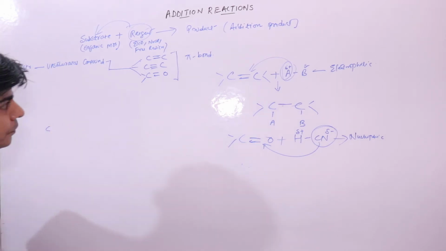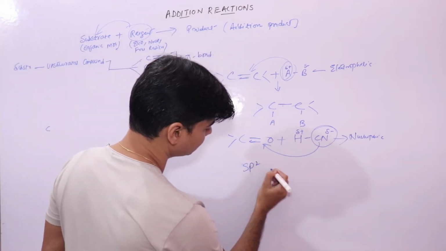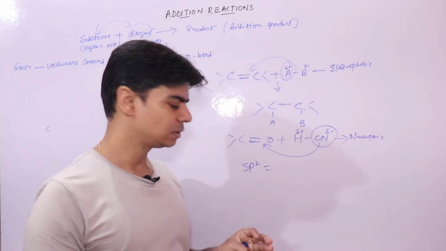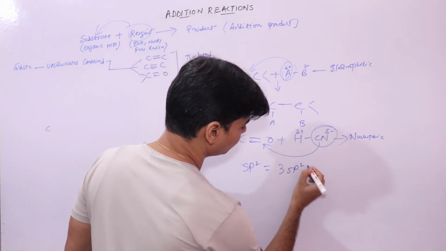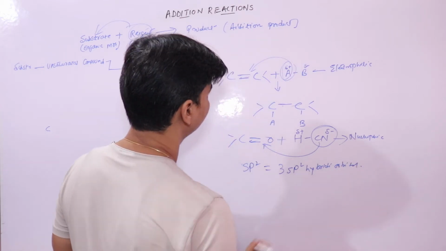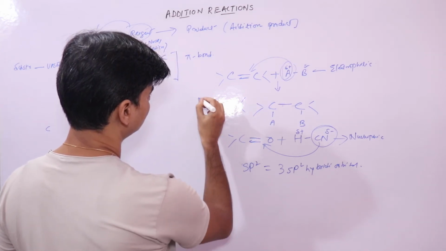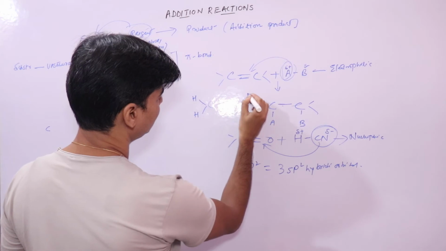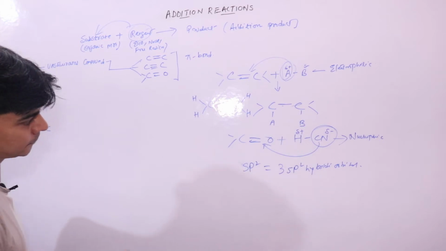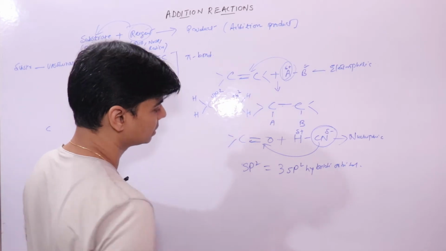In alkene, the carbon atom is sp2 hybridized. That means one s and 3 p orbitals will hybridize to form 3 sp2 hybrid orbitals. If this is, say, ethene, each of the carbon atoms is sp2 hybridized, this is also sp2 hybridized.